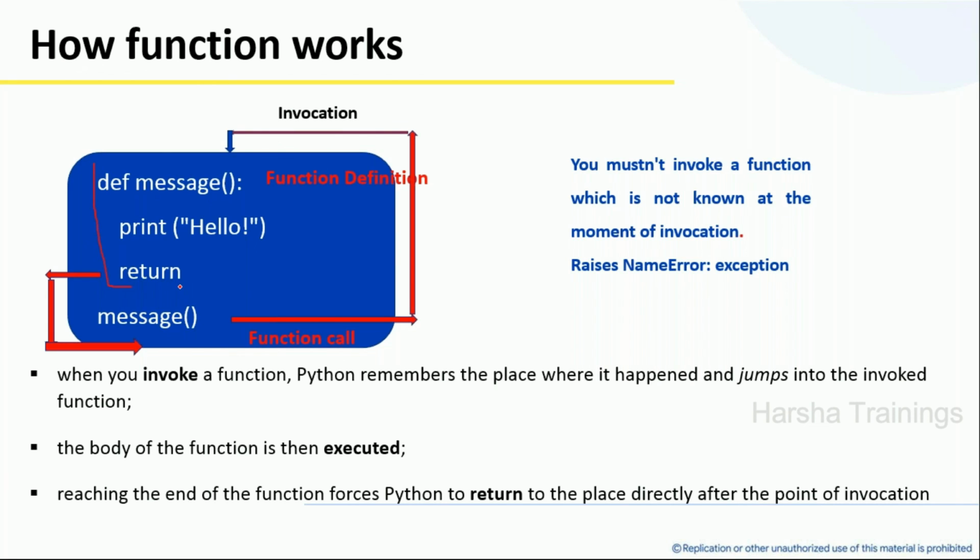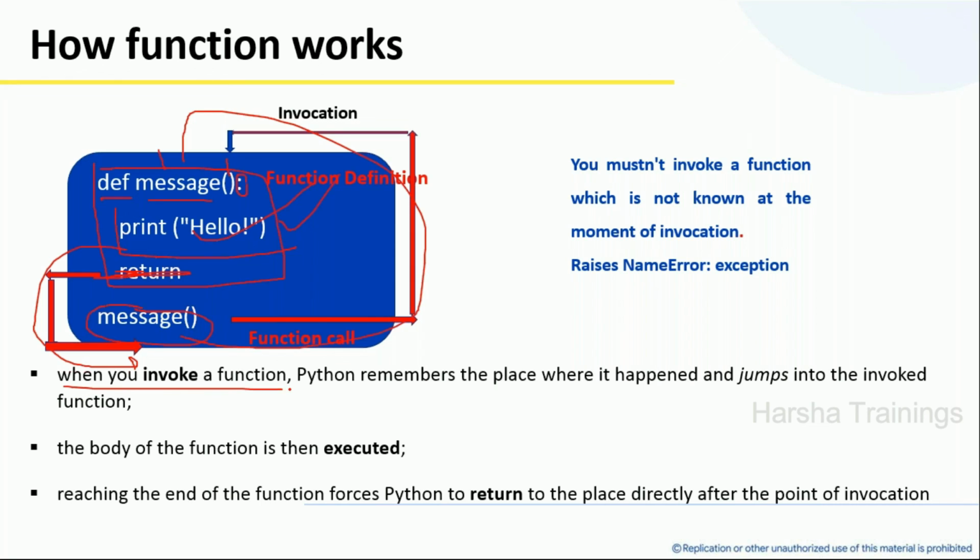Let us discuss a simple example. I have a function definition called message. Here I don't have any parameters, the function definition ends with a colon, and I have only one statement. Don't use a return statement. Print hello, that's it. Now if I want to call this function, I simply call message. Whenever I call this function, it will go to the function definition and execute the statements. After completion of the statements in the function definition, it will go back to the next statement of the function call. Is it okay?